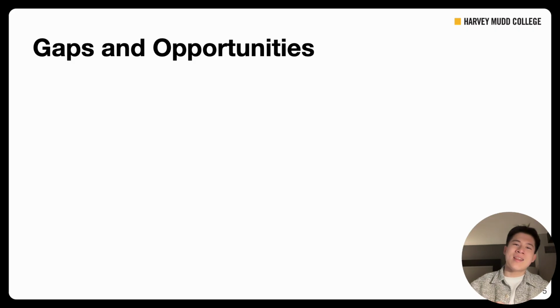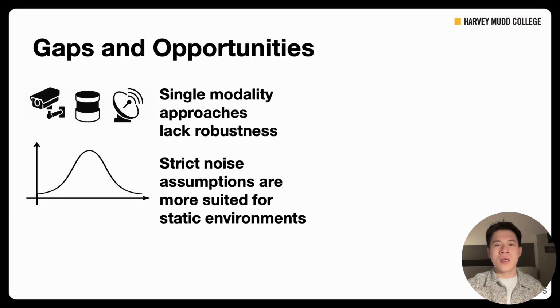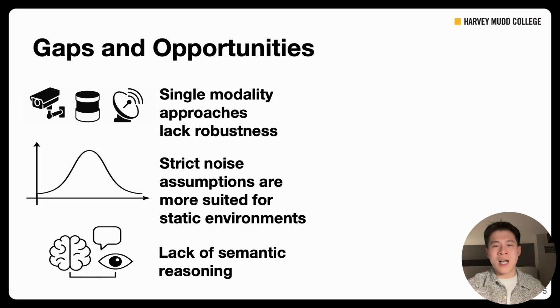So, in summary, the existing approaches to map uncertainty quantification and change detection are often heuristic-based, use a single sensor modality designed for static environments, make strong noise assumptions on the uncertainties of the map itself, and also lack the real-time semantic-aware capabilities required for complex urban settings.